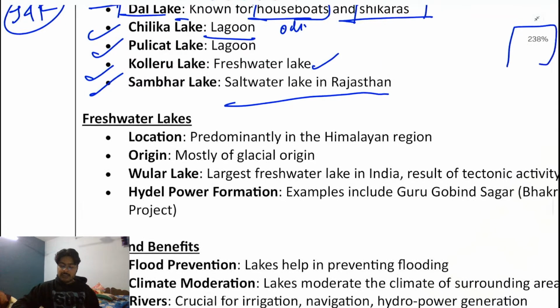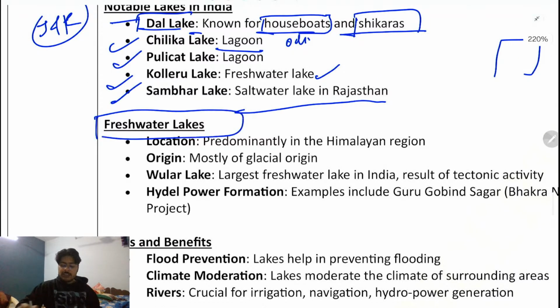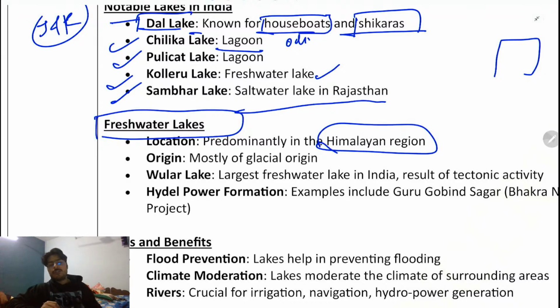Next, we have freshwater lakes. Most of the freshwater lakes originate from the Himalayan region. Most of the rivers originate from the Himalaya because there is a lot of ice.